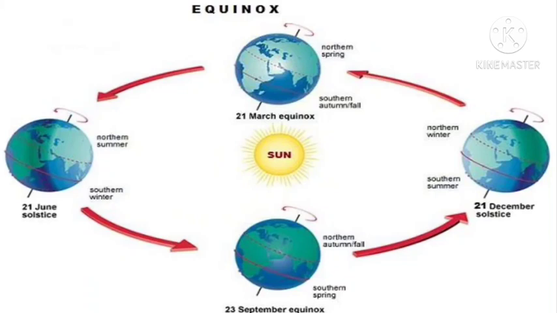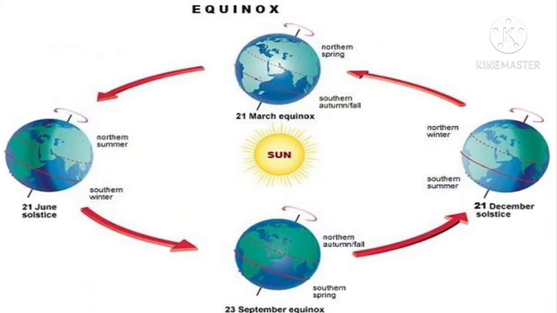So here due to this position on 21st March, if you observe the sun rays falling on the earth, because of this different rays are received there, and the northern hemisphere is having spring season. That means above the equator, you take it as the northern hemisphere, and below the equator you can consider it as the southern hemisphere. So above the equator, the northern hemisphere, is having spring season, whereas below the equator, the southern hemisphere, is having autumn season.